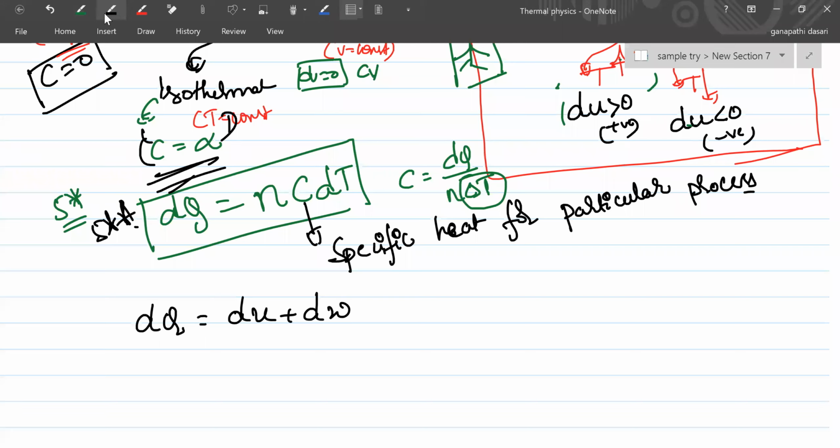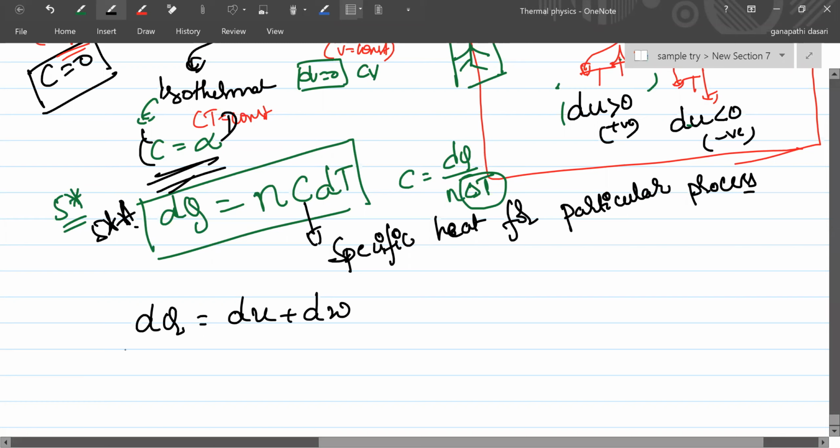In that, dq can be written as nC dT, where C depends upon the process, right?